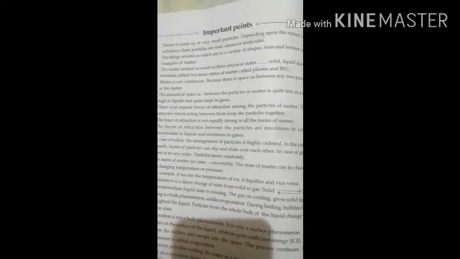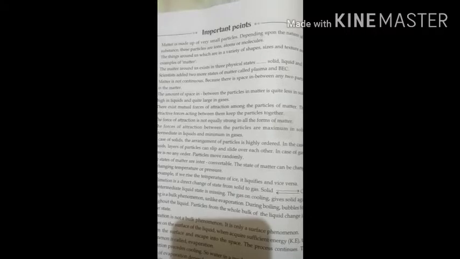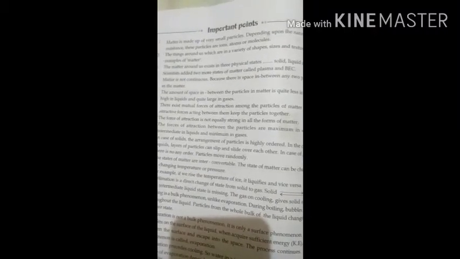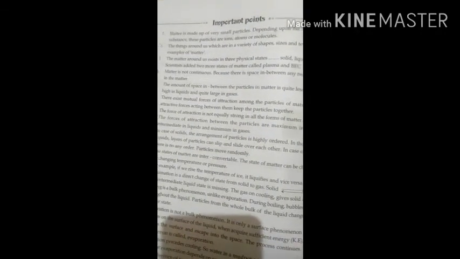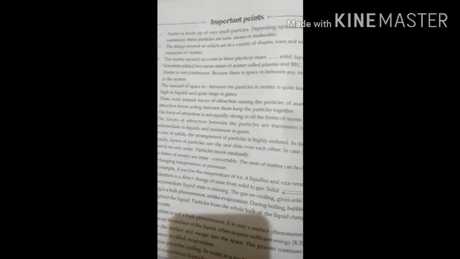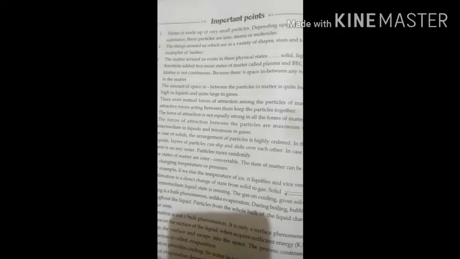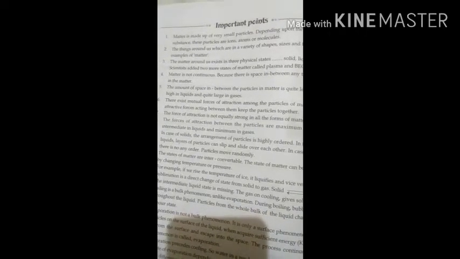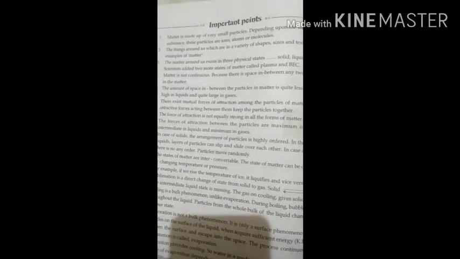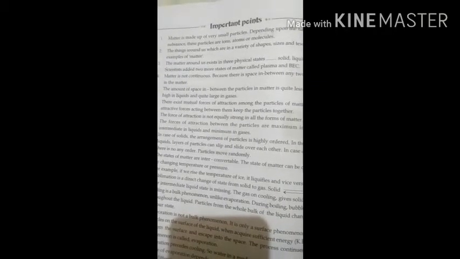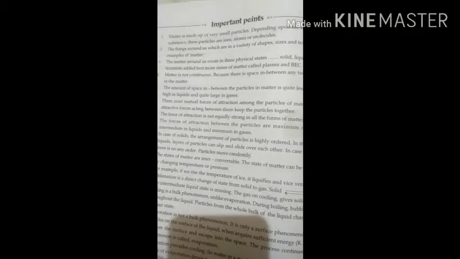Two more states of matter have been added, plasma state and BEC. Later, scientists added two more states of matter, that is called plasma and BEC. I will tell you about BEC briefly in the next class. Matter is not continuous, because there is space in between any two particles in the matter.